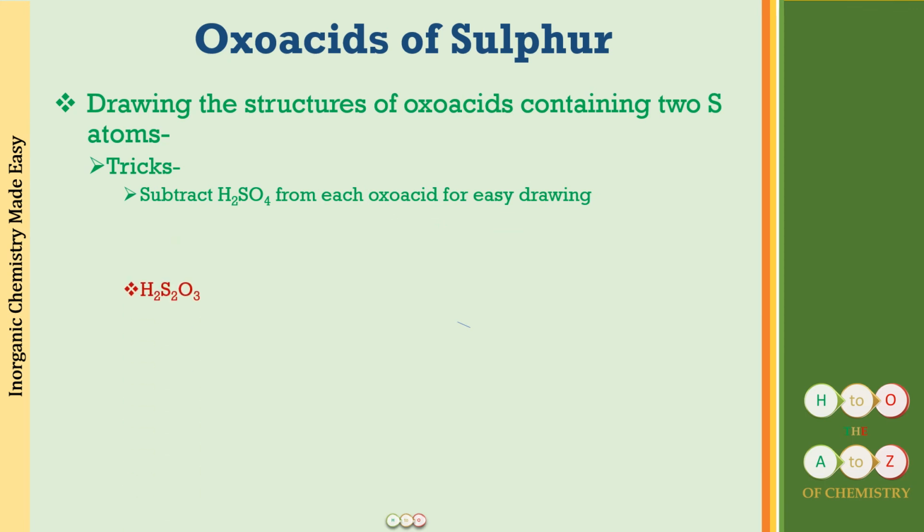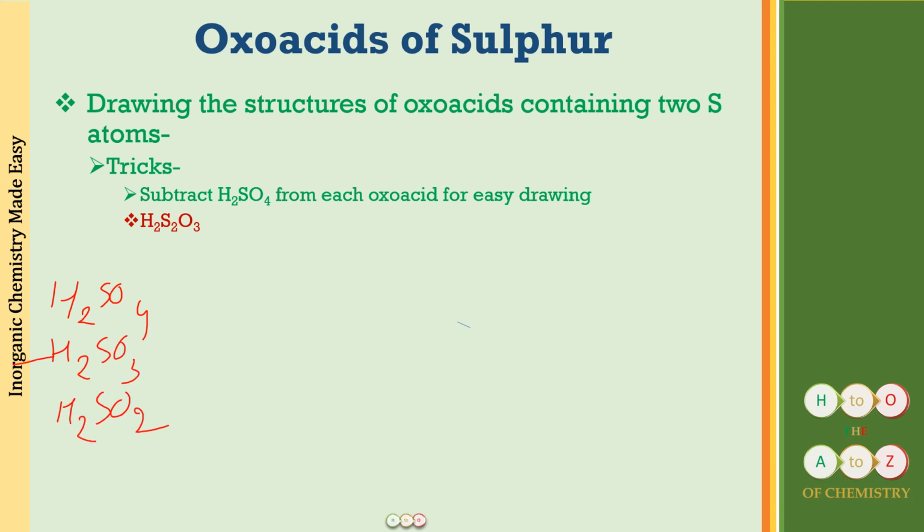So the next we have is H2S2O3. Now how are you going to remember the name for this compound? Again, you can write H2SO4, H2SO3 and H2SO2. So which is the comparison over here? We can make it with H2S2O3. This is one sulfur more than sulfurous acid. So one oxygen more is sulfuric acid.